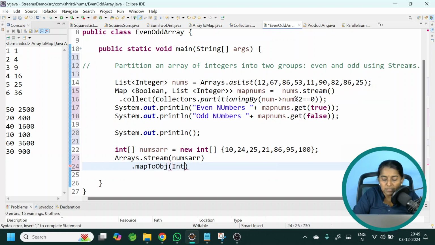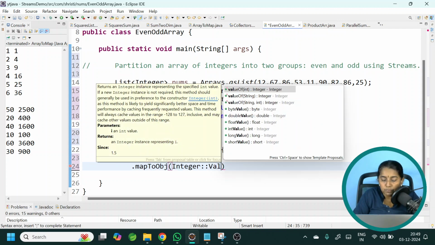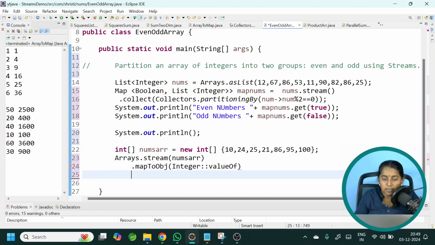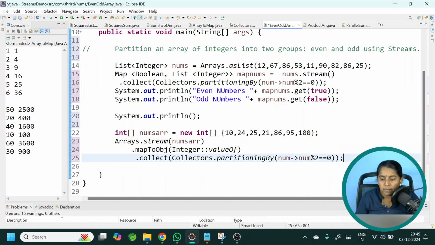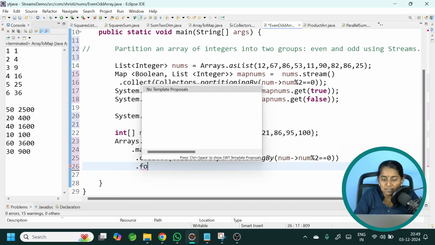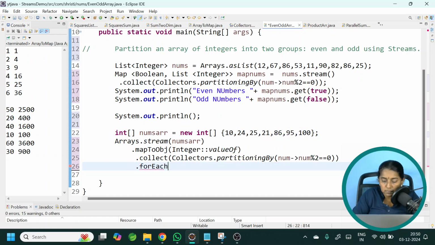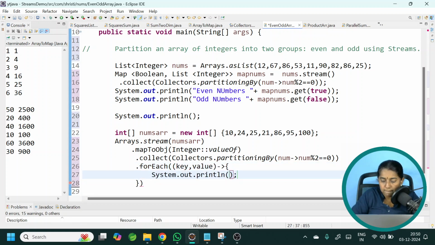Use method reference Integer double colon valueOf, and again I can call dot collect. And let us use forEach this time. Dot forEach key comma value. Let me print the key and the value.